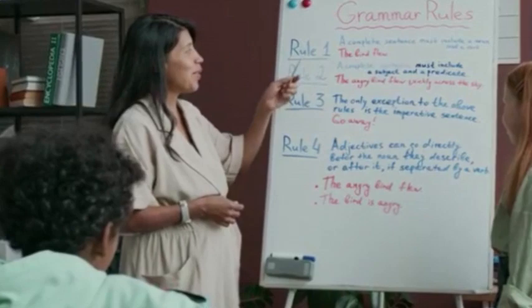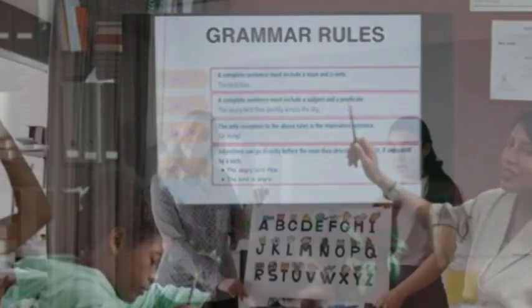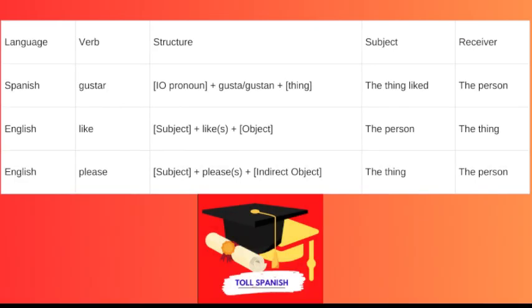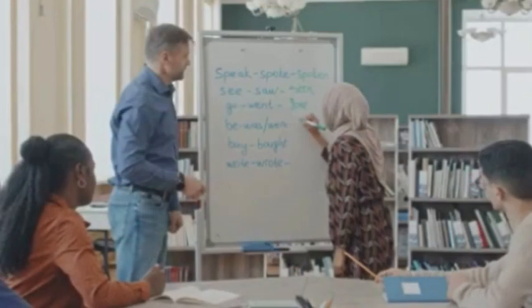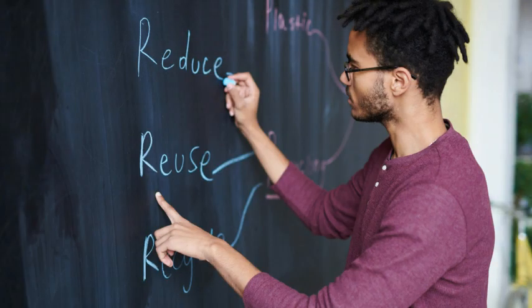Let's go one step further. Here's a comparison between gustar, like, and please. Language, verb, structure: subject, receiver. Spanish gustar: indirect object pronoun, plus gusta or gustan, plus the thing liked, the person. English like: subject, plus likes, plus the person, the thing. English please: subject, plus the thing, the person. This helps to understand why gustar feels so different, because it works more like please, but is used like like. And that's it. Now you know why gustar is a little upside down from English.